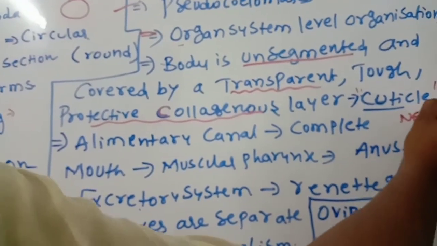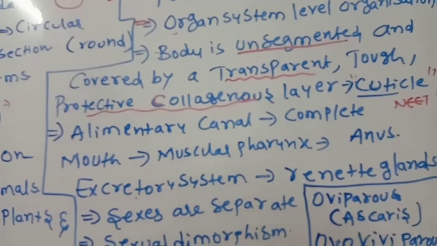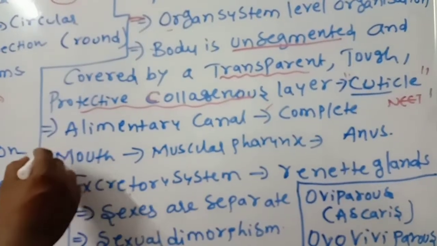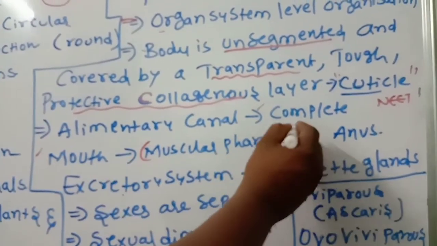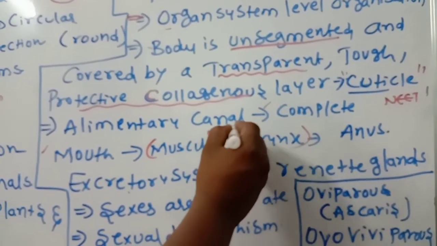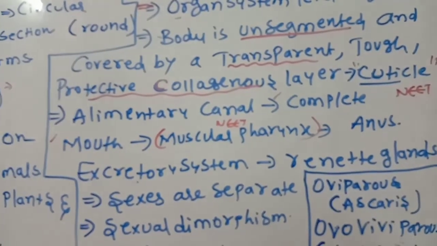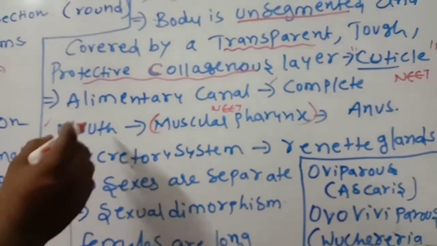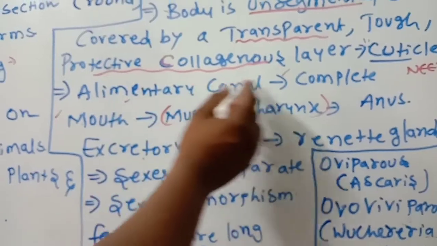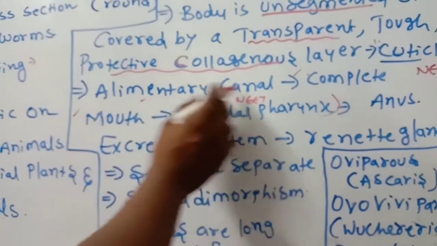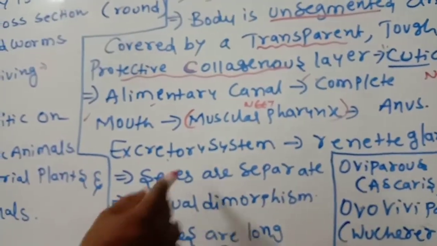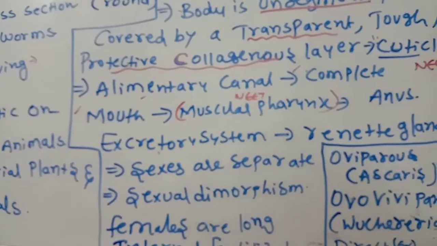The next one: the alimentary canal is complete, which means the mouth is there, and second, a muscular pharynx is there in the alimentary canal of Aschelminthes. Mouth to anus is fully developed, complete. That's why the alimentary canal is complete, and the muscular pharynx is also there.